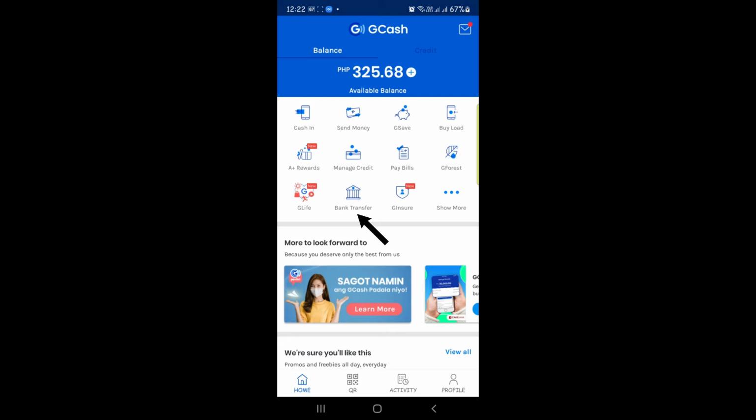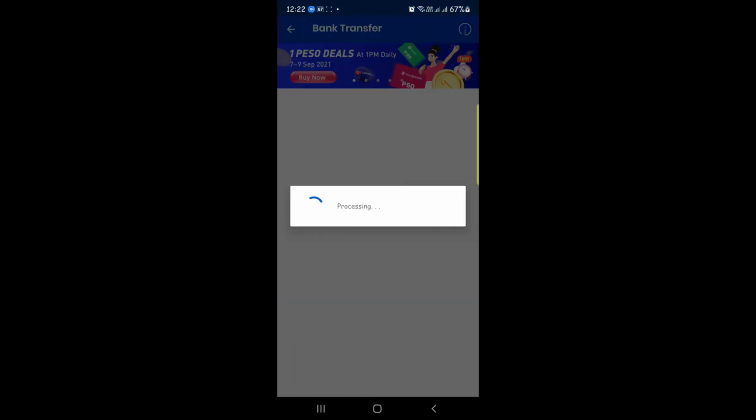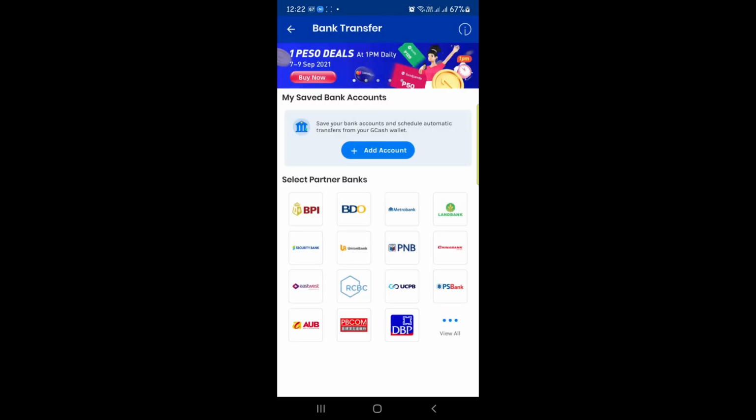You just have to click on bank transfer. Technically, it treats this process as a bank to bank transfer. Let's go ahead and click bank transfer here. So we have options to select partner banks: BPI, BDO, Metro Bank, Land Bank, and so forth. You can also click view all if you want to look at the other list of partner